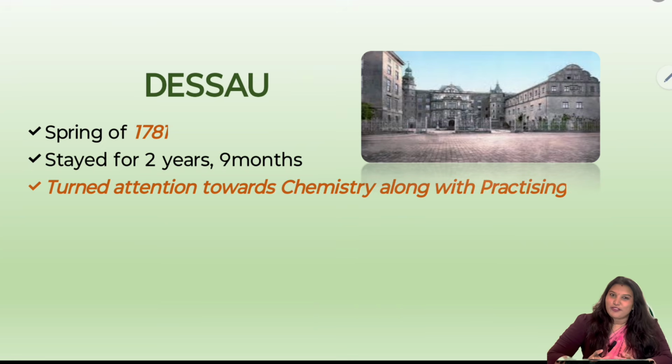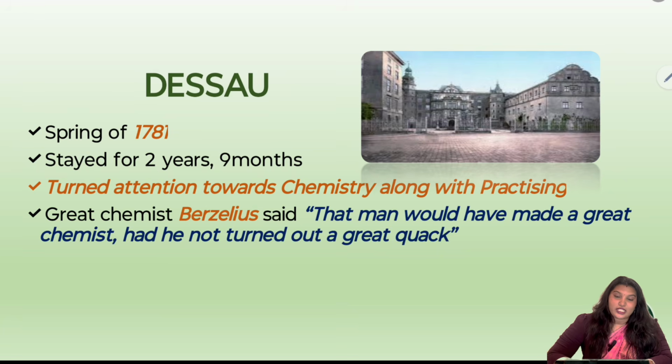So from the field of medicine, he also turns his attention towards the field of chemistry along with practicing. And the great chemist Berzelius, who was a very great chemist back then, said this after Hahnemann discovered homeopathy and started his practice in homeopathy.